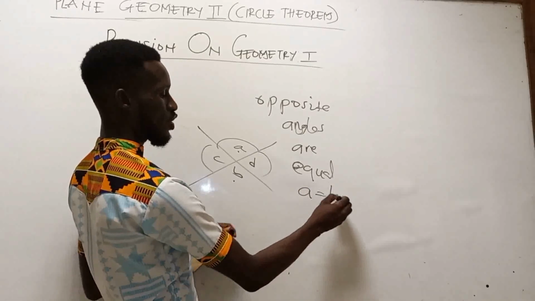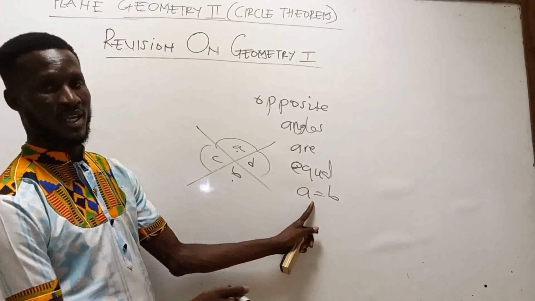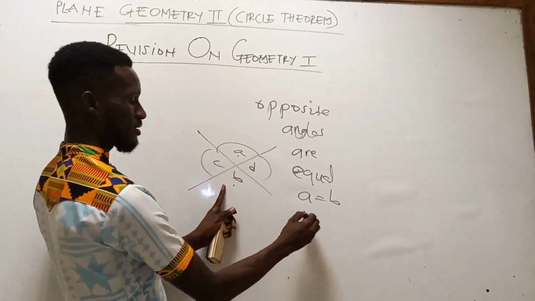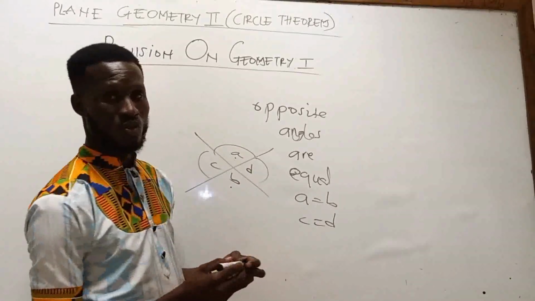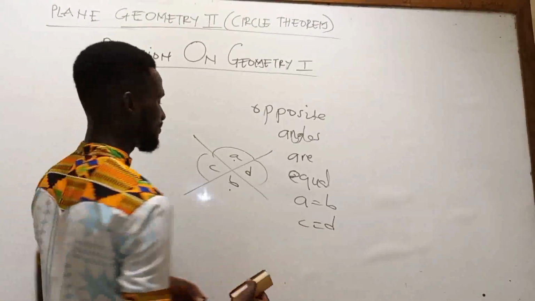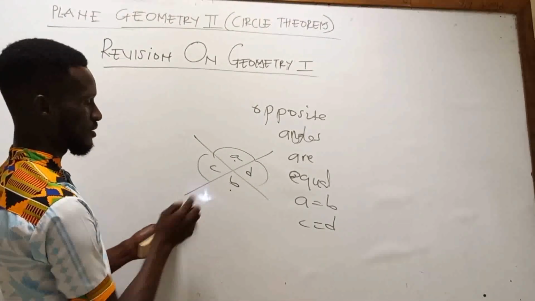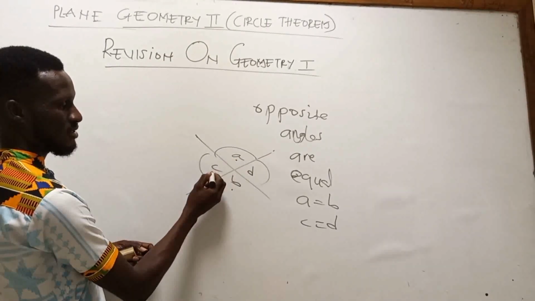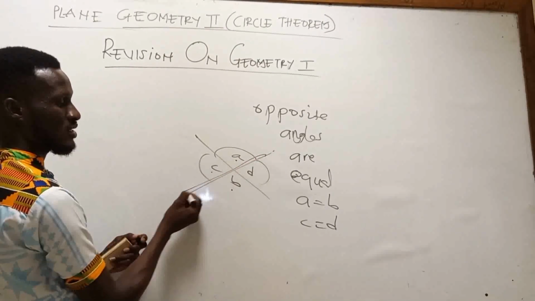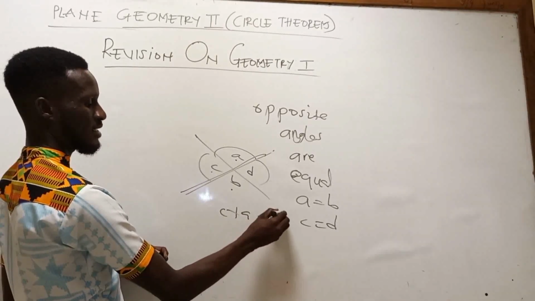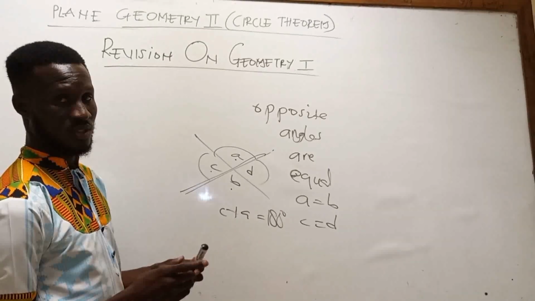So A and B are the same. C is opposite to D, so C and D are also the same. That is opposite angles. Aside that, when we take this particular straight line, A and C are angles on this straight line. So A plus C is supposed to give us 180 degrees.